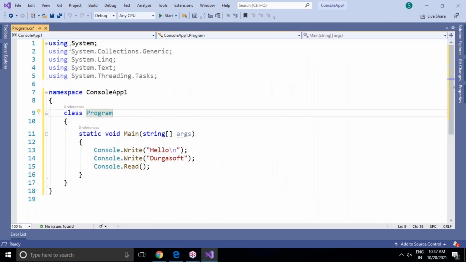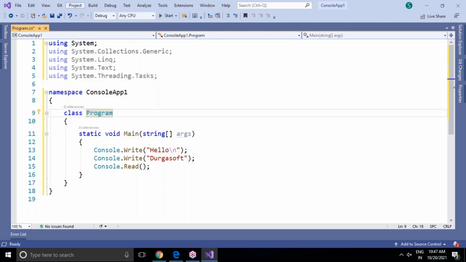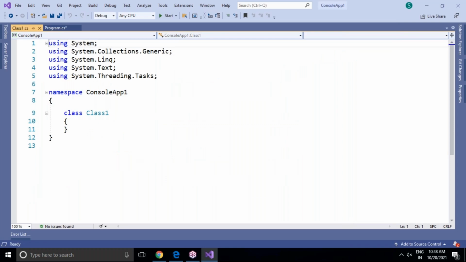How to add the class? Go to the Project menu, the main menu, and there is an Add Class option. Once we click on Add Class, you can see the class template I'm selecting, Class1.cs is there. Now click on Add. This is a very simple way. We have successfully added another class.